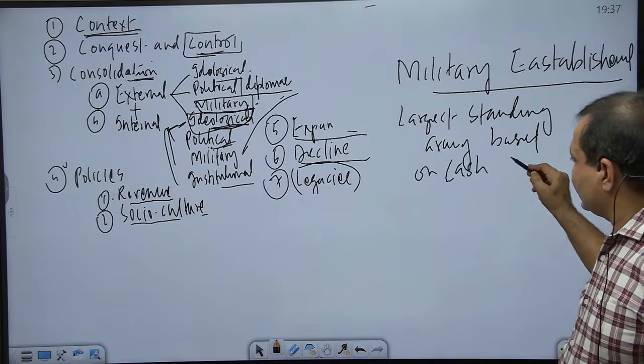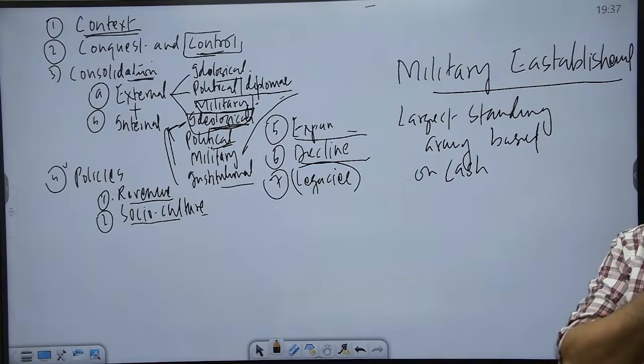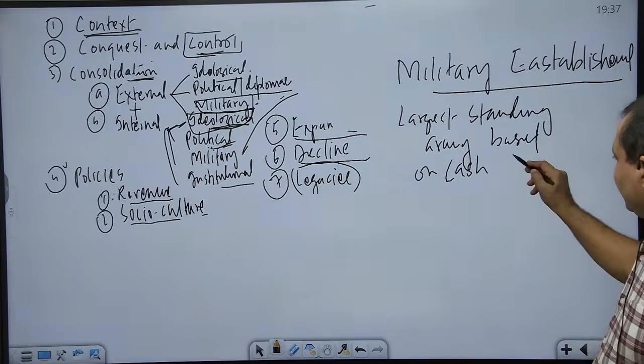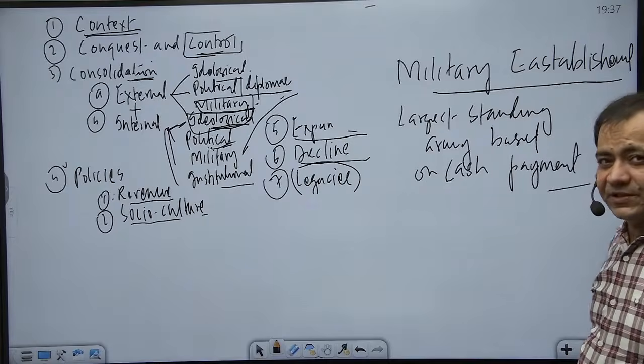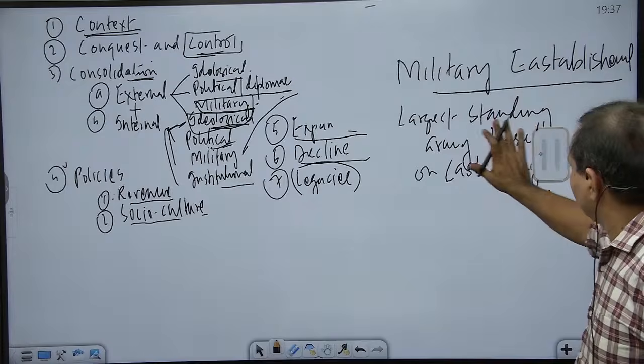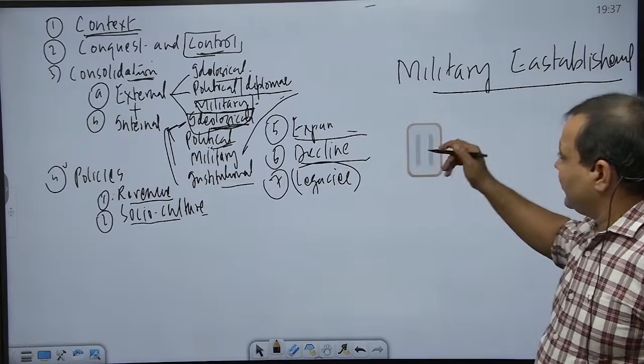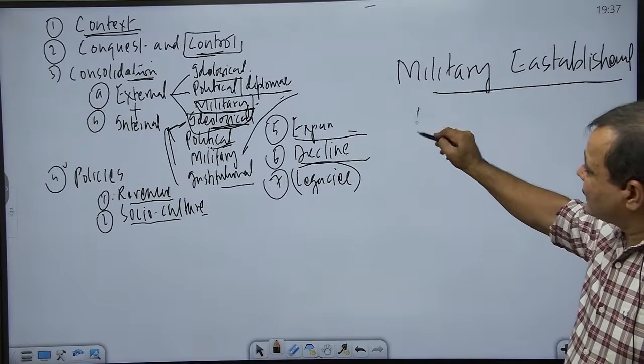Before this, soldiers were paid through iktas, again not hereditary. So who maintained the largest army on the basis of cash payment? It was this person, and he also ensured the quality of the army by introducing some new practices like dag.